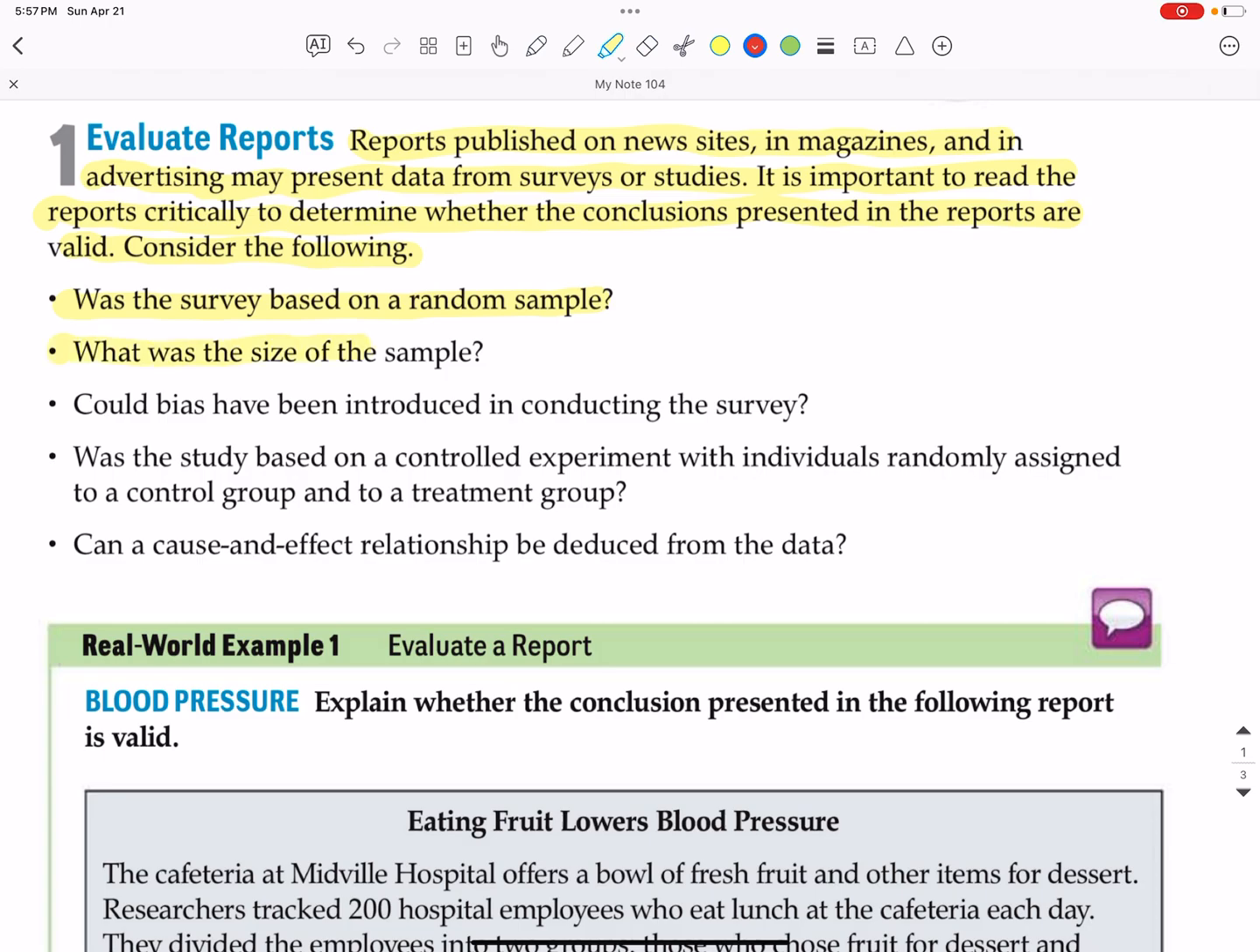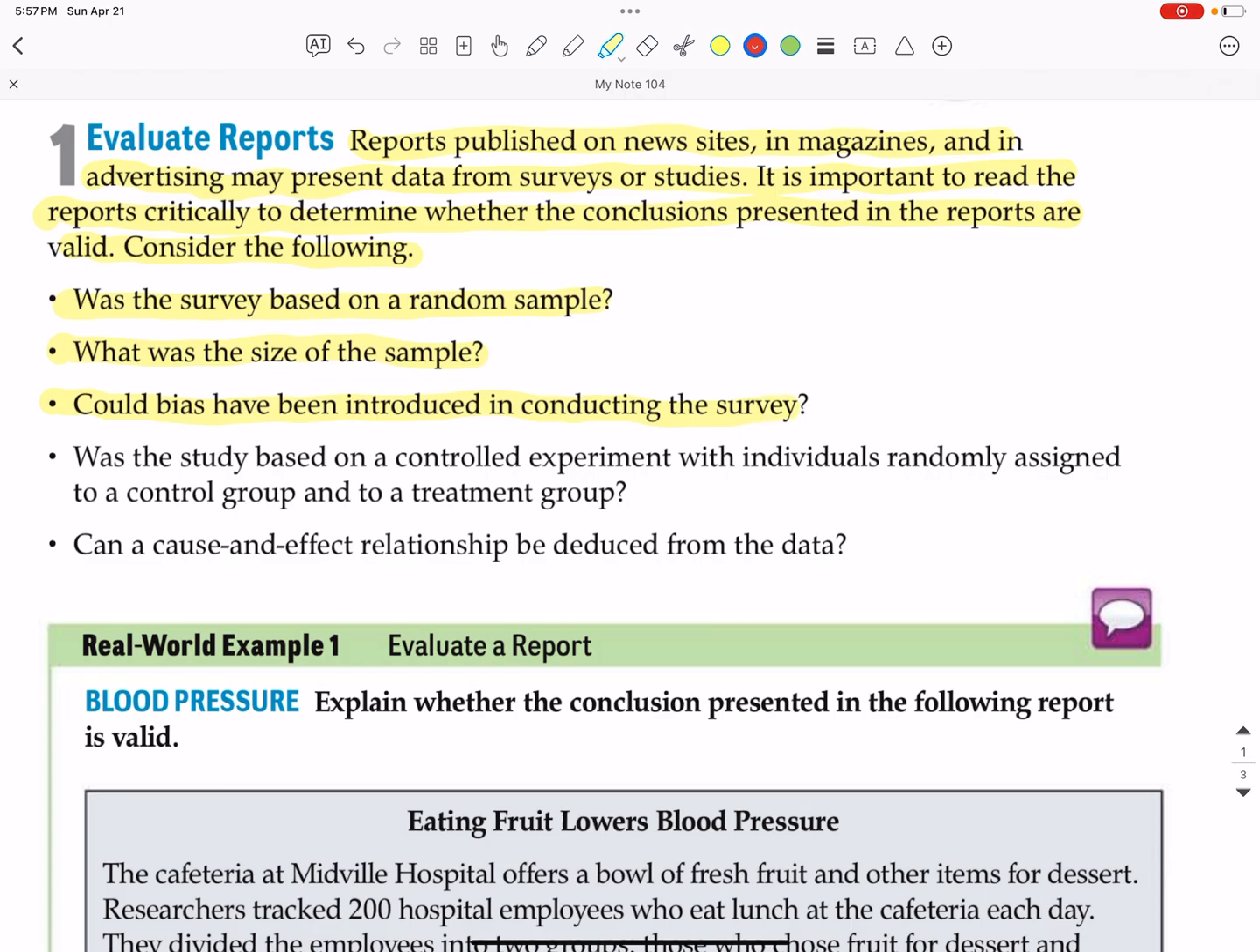What was the size of the sample? So we've talked about sampling so far. Random sample means that they are just completely picked at random with not any sights set on a specific target or demographic. What is the size of the sample? We know that if the sample is too small, it's going to have a very large margin of error. Could bias be introduced in conducting the survey?